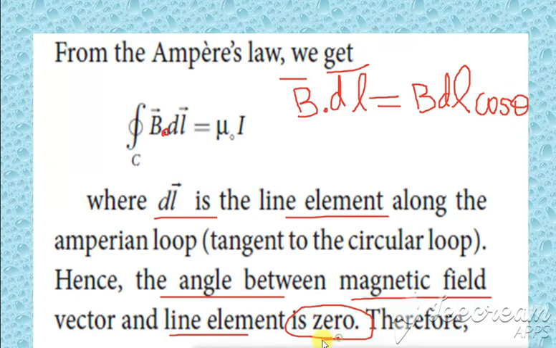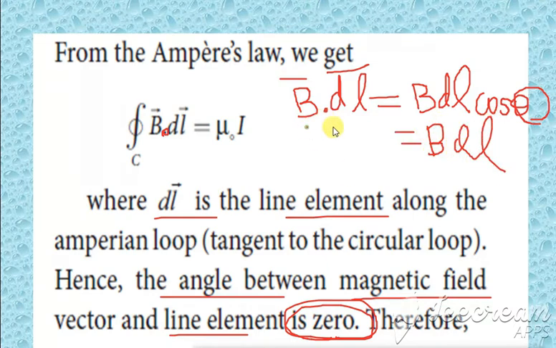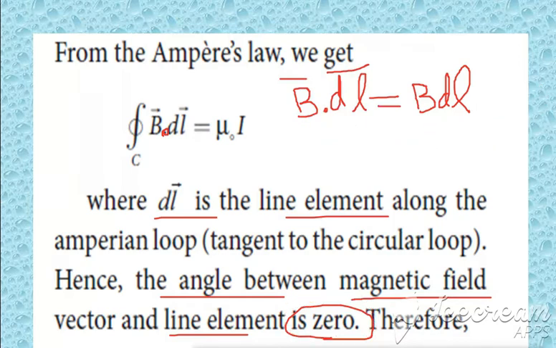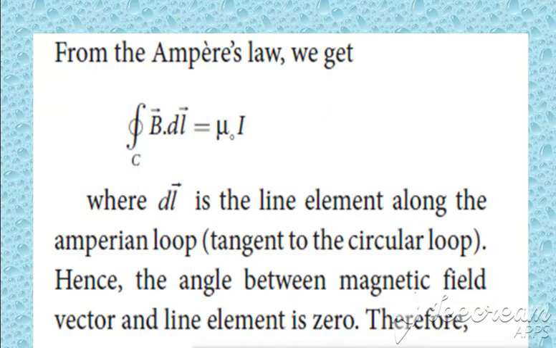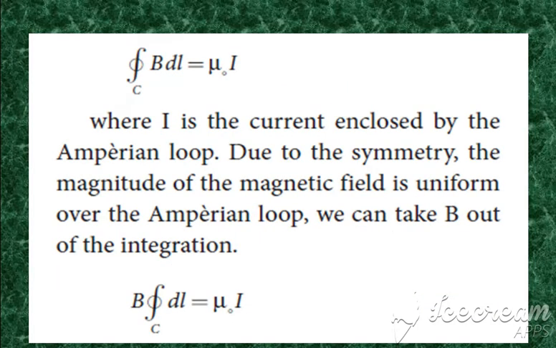Here the value of theta is equal to 0. So what is cos 0? That is equal to 1. So we get just B into dl. Instead of B dot dl, we write it as B dl, and on this side we have mu naught into I as it is. So the equation becomes the integral of B dl equal to mu naught into I. Now I is the current enclosed.